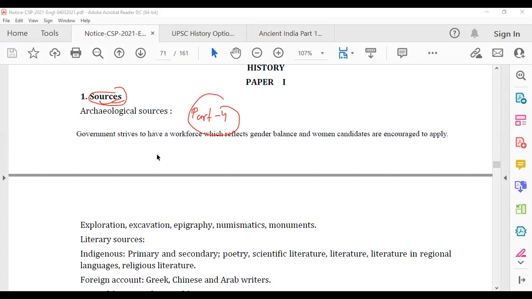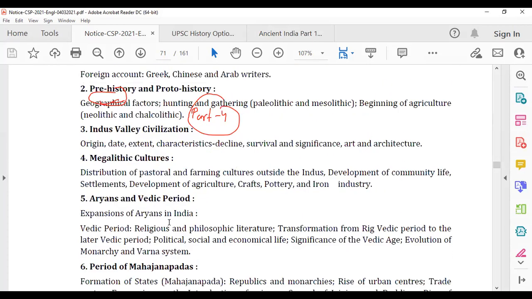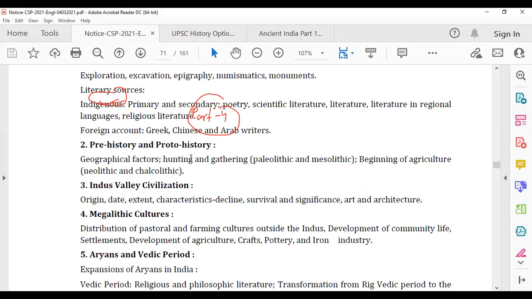After that, we'll move on to other portions. It means that we will cover prehistory, protohistory, IVC, megalithic, all these things. Prehistory and protohistory is one of the biggest portions, Paleolithic, Mesolithic, Neolithic, but questions have been asked less, so that will be done in a faster manner. IVC is again big, so we have to talk about various questions which UPSC has asked and how you have to write answers. So again, we'll go to other areas.